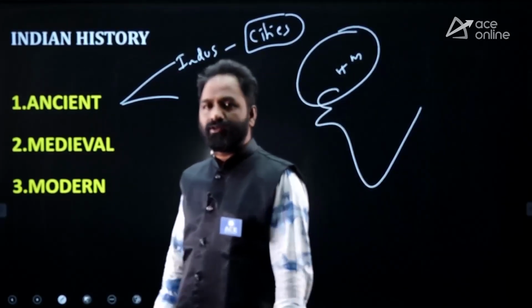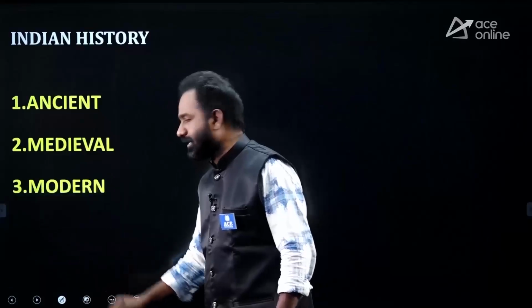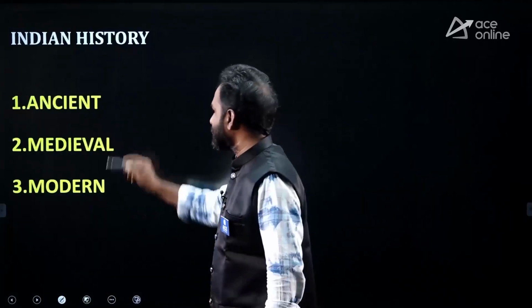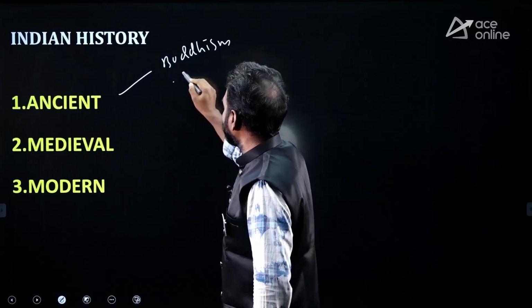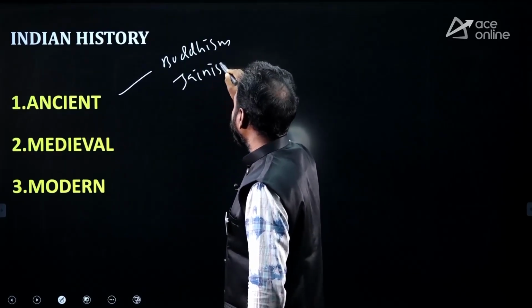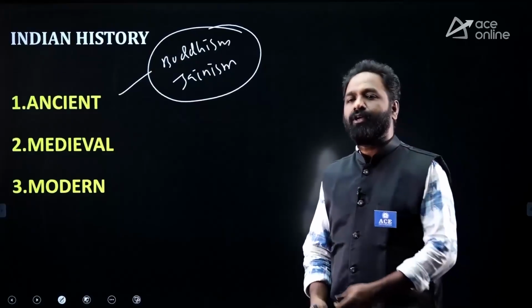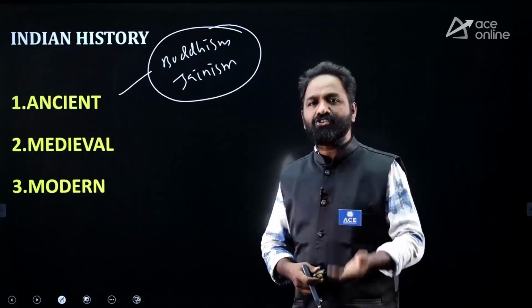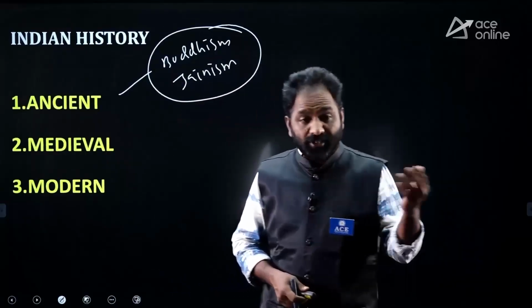What is a port city? What do you mean by Mohenjo-daro? Like that, they're asking questions. So please focus on the Indus Valley civilization cities. Second thing, they are focusing on Buddhism and Jainism. In any competitive examination you are writing, there will always be a question from Buddhism and Jainism. You should know what exactly Buddhism is, what exactly Jainism is, and the list of Tirthankaras, Bodhisattvas and Buddha's disciples.